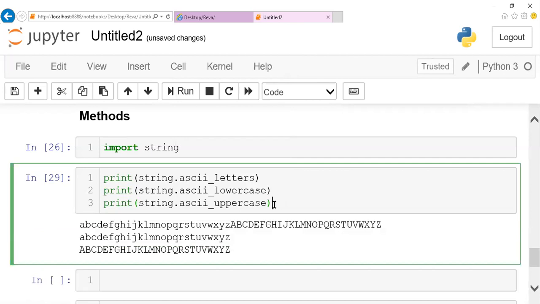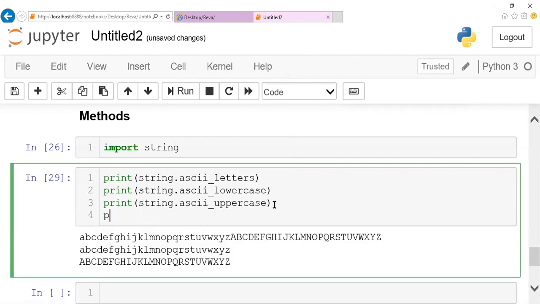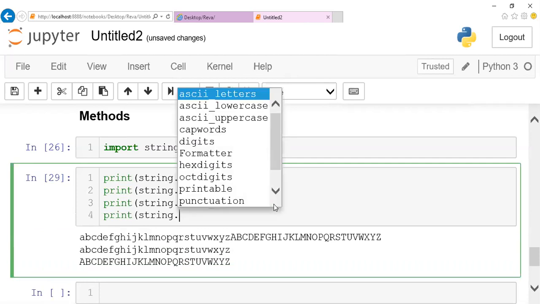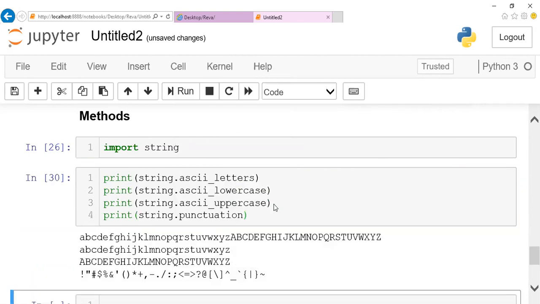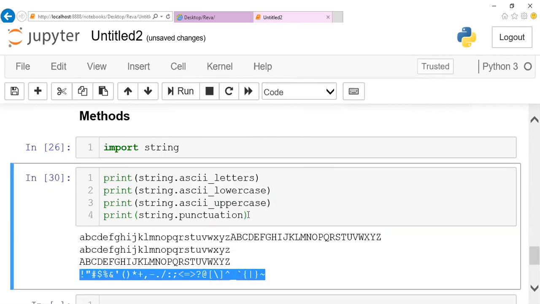And the same way, if you want to access the punctuation on your keyboard, like colon, all those things, if you want to filter it for some programming condition, you can just give punctuation. So all the punctuation available on your keyboard will be displayed. You can notice the last statement here, all the symbols are displayed. If you want to access these, string is the inbuilt module you are supposed to import.